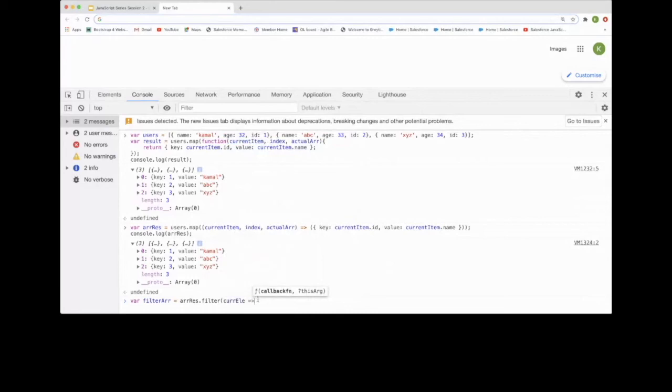We need to check the current element dot key, and get all the elements where the value is greater than 3. We need to get all the elements that match this condition. And if we console this,